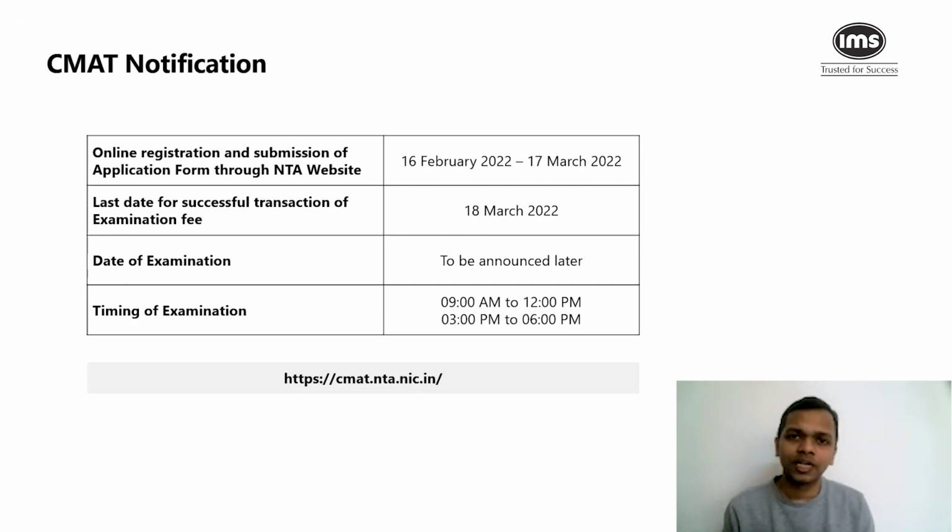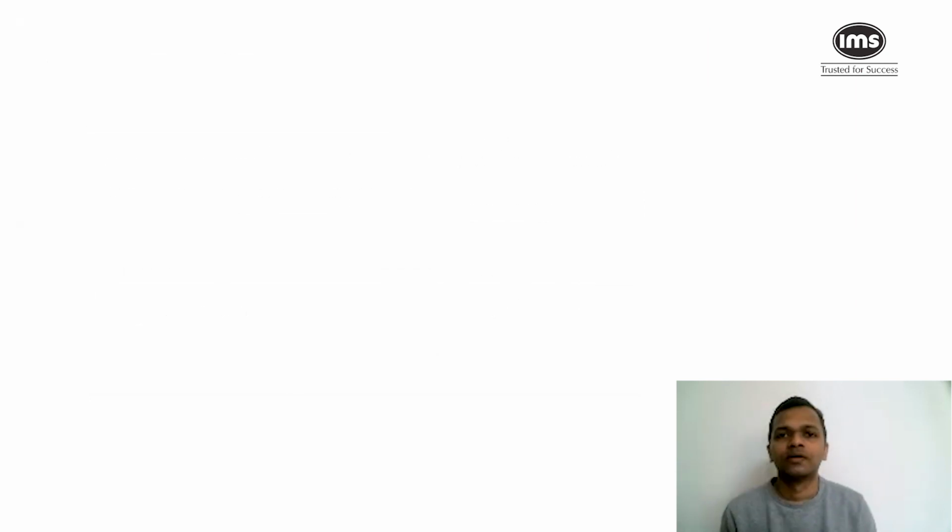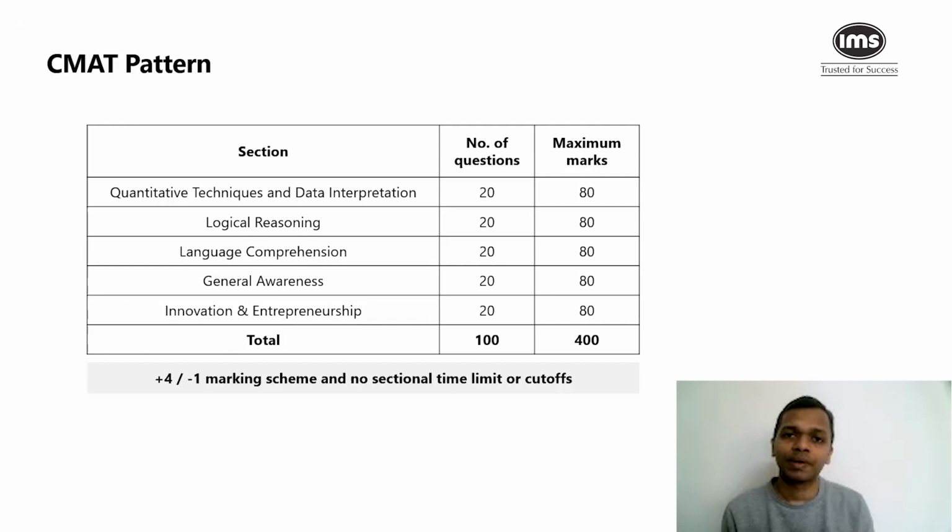The date of examination has not been announced yet, but mostly it looks like it will happen in the month of March itself, towards the end, or maybe April. But that is just a conjecture at this point of time. We'll have to wait and see when exactly that announcement happens. In terms of timing, it is going to happen in 2 slots, the way it happened last year as well. So there's a morning slot and there is an afternoon slot. For more details regarding this, you can go to the main website of CMAT, which is cmat.nta.ac.in.